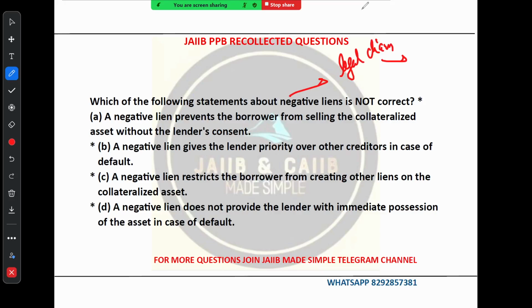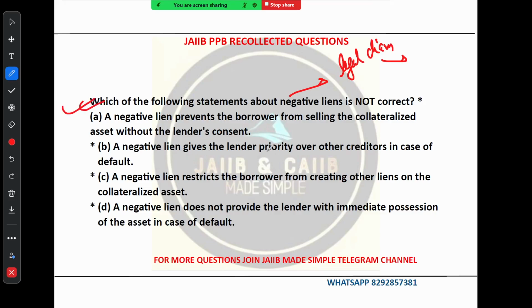The first option says a negative lien prevents the borrower from selling the collateralized asset without the lender's consent. This is the correct one. A negative lien restricts the borrower's ability to dispose of the asset without the lender's approval. That's the key point. Option A is the correct one.